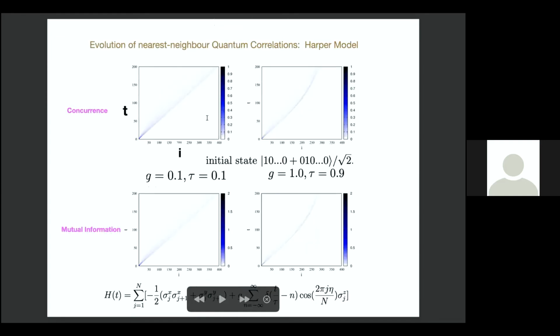The same thing you can see in other models also. This is for the kicked Harper model, and you see that when the coupling, the magnetic field strength, is large, and tau is large, it shows uniform spread, but then the speed becomes dependent on time later.